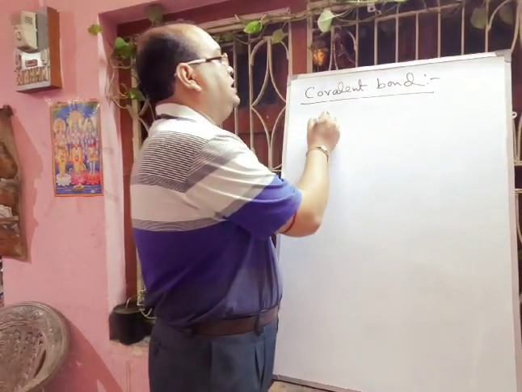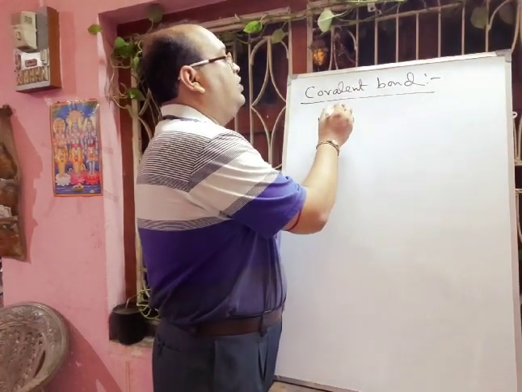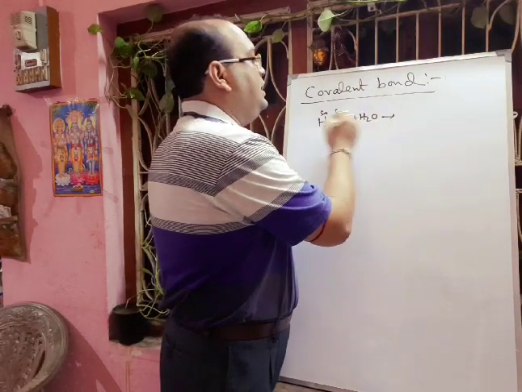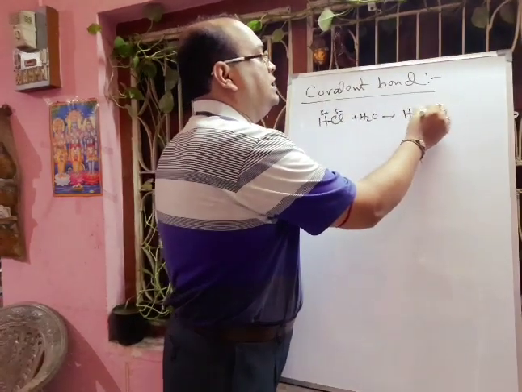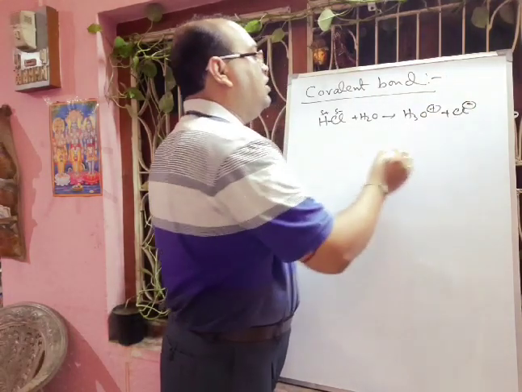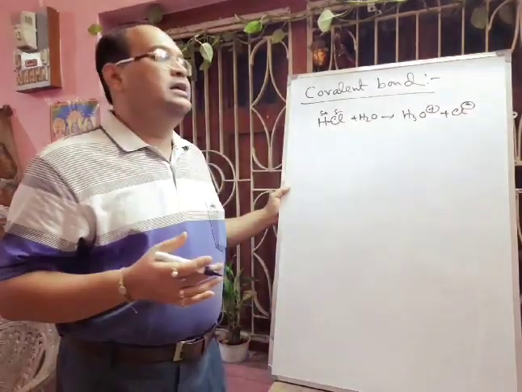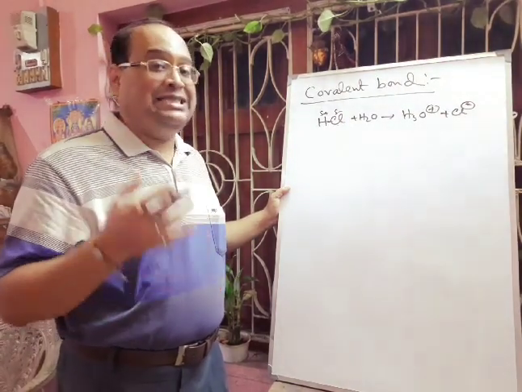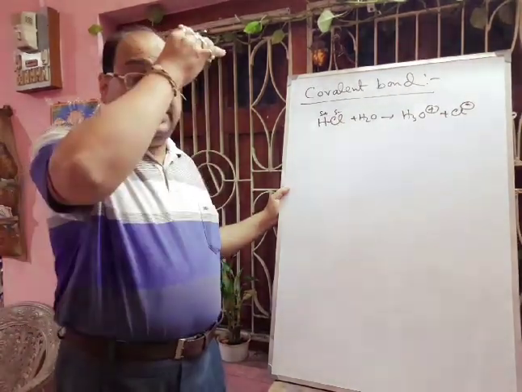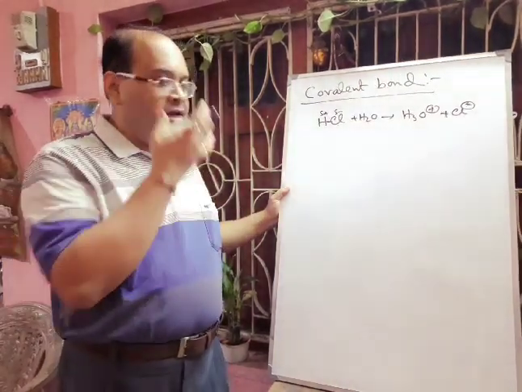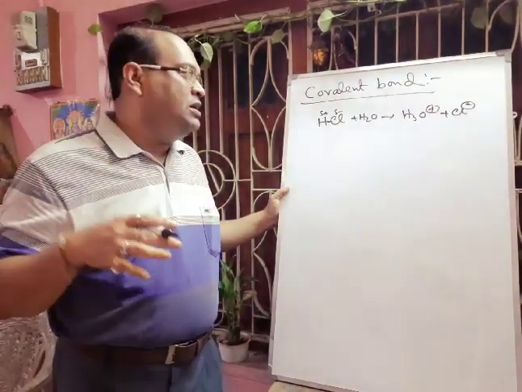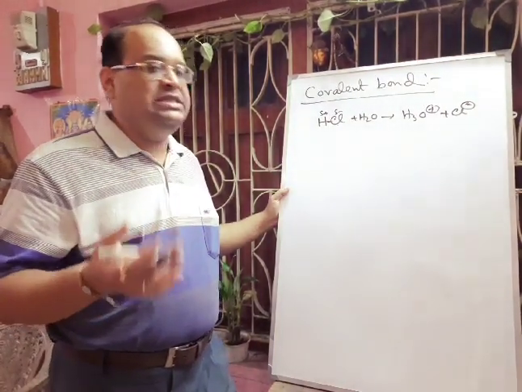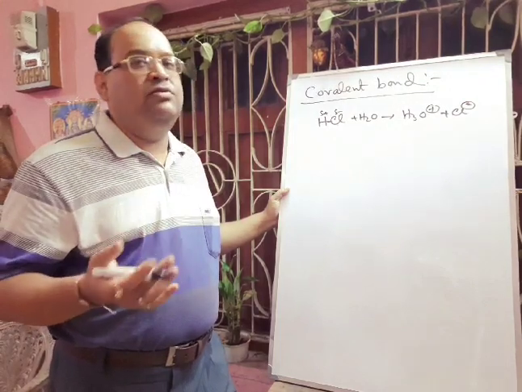If you think about the HCl molecule, HCl is a polar covalent compound. It is delta negative, delta positive. When you add water, definitely HCl will dissociate into ions: one is H plus, another is Cl minus. Because of the formation of ions, they will carry current, that means they are good conductors. But in the gaseous state, when it is a pure covalent compound, it will not form any free ions. At that time it is a bad conductor. But when you dissolve it in water, there will be ionization of the HCl molecule to H3O plus and Cl minus, and that is why it is a very good conductor in this case.